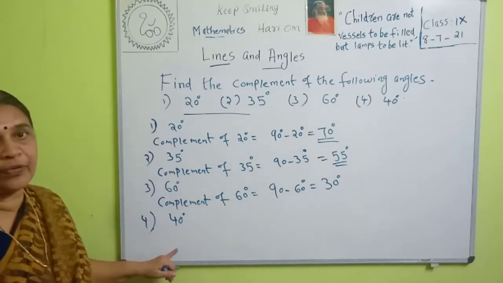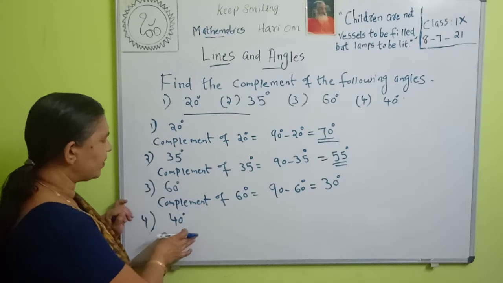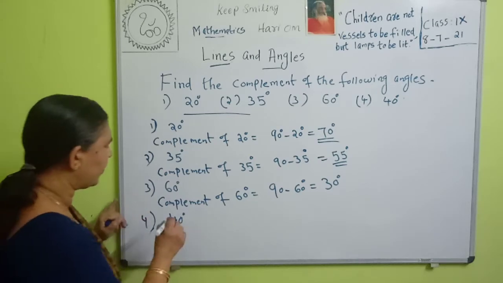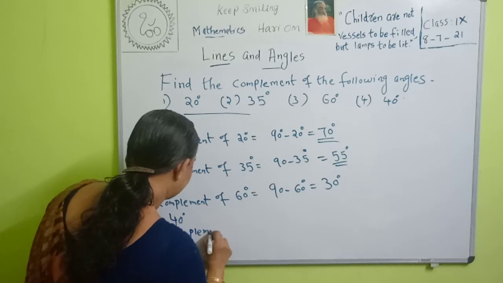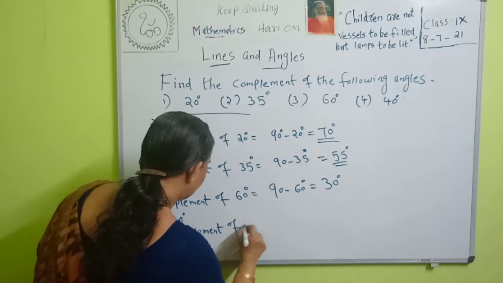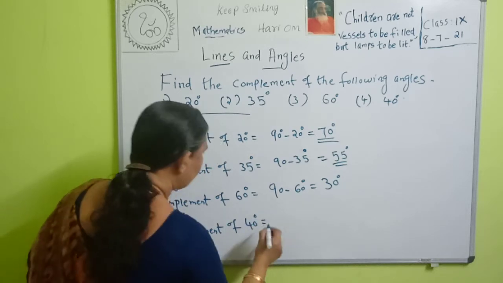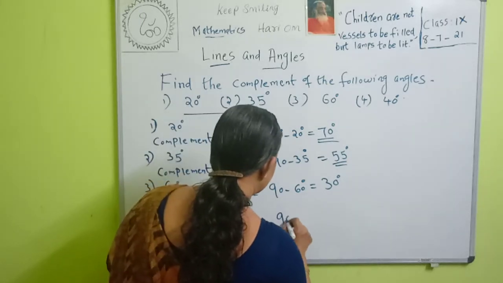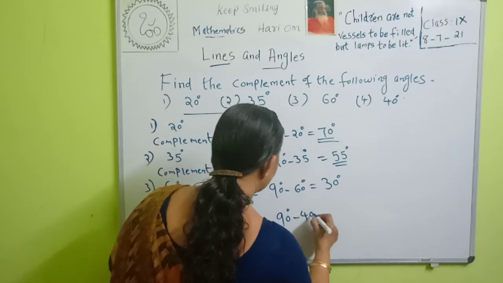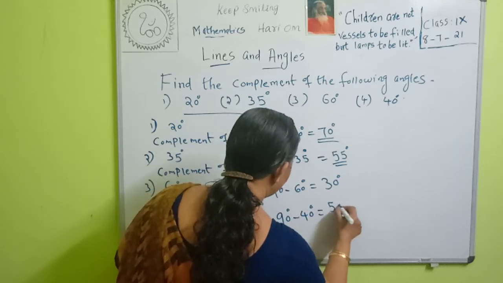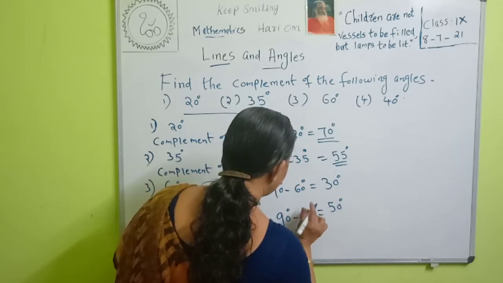What is the complement of 40 degrees? To find the complement, we have to subtract it from 90. Therefore, the complement of 40 degrees is equal to 90 degrees minus 40 degrees, that is equal to 50 degrees.